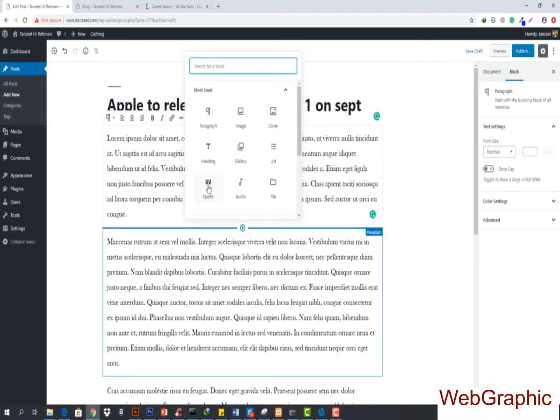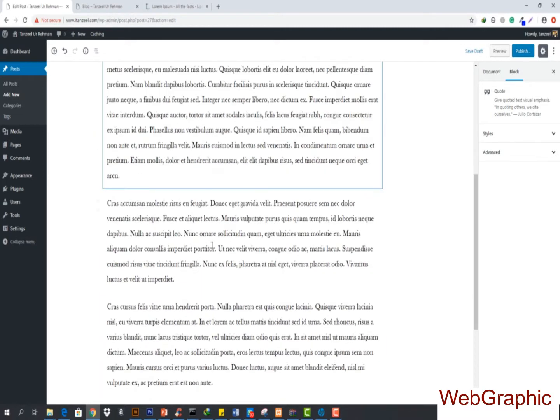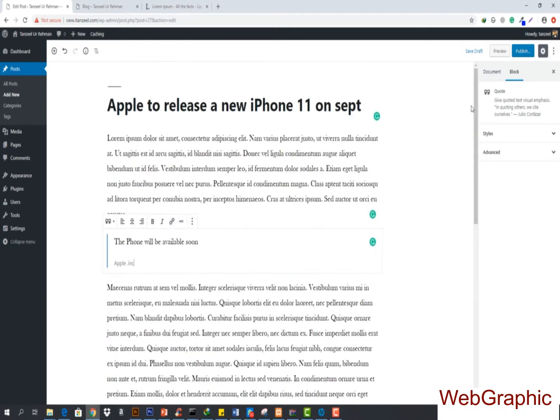So what I can do is add something in here. Let's suppose that I want to add this quote, and it says, "The phone will be available soon." Okay, and it's basically posted by Apple Inc. So this is the post that I have, and now what do I want to do?